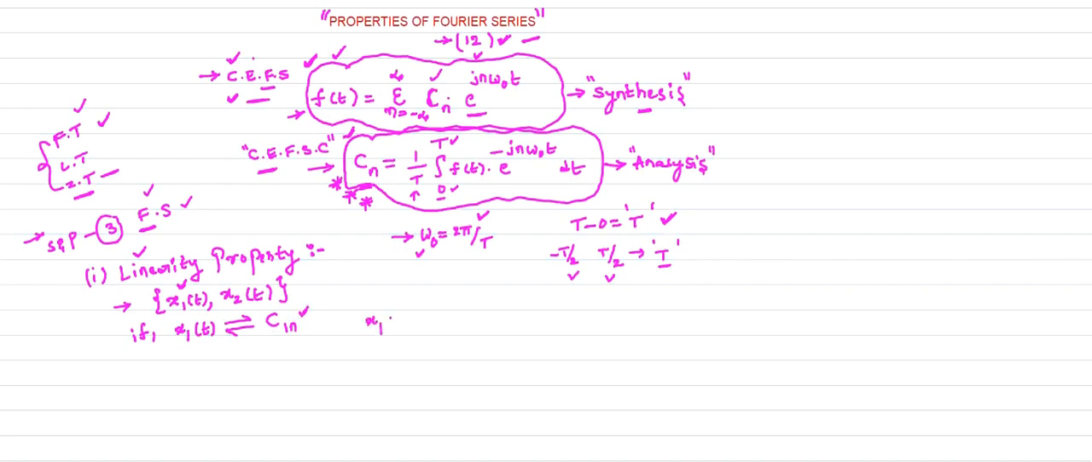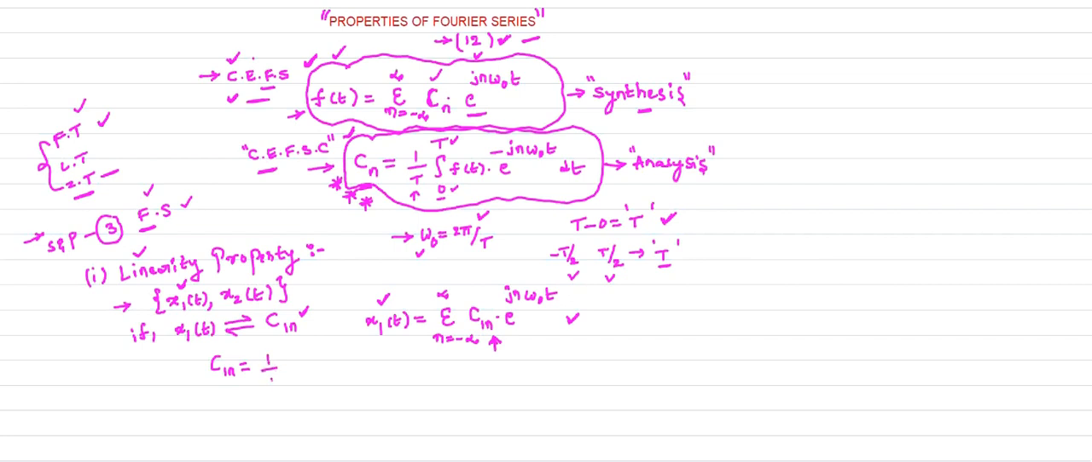That means your x1 of t is expressed in terms of the Fourier series expansion like this: C1n e power jn omega naught t. So this is your complex exponential Fourier series representation of your signal x1 of t. For our signal x1 of t, C1n is the complex exponential Fourier series coefficient. So how can you define C1n?